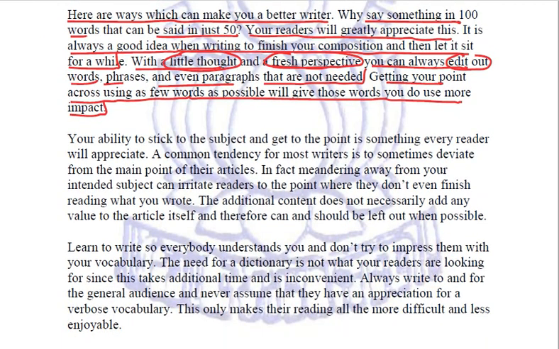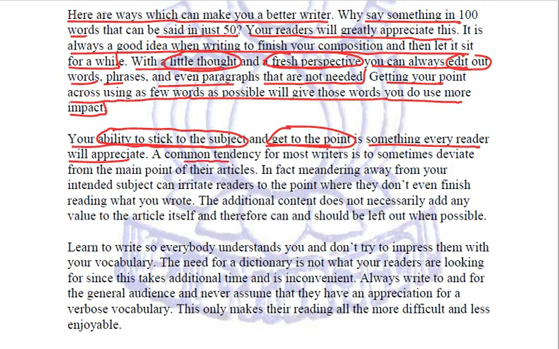Coming to the next paragraph, your ability to stick to the subject and get to the point is something every reader will appreciate. So now this is a new idea. Ability to stick to the subject. Ability to get to the point. These are the two things which will make you a good writer.